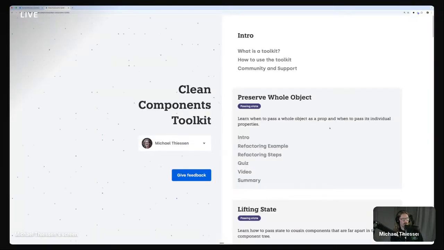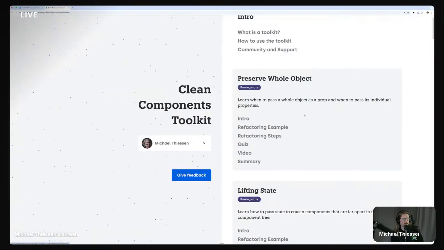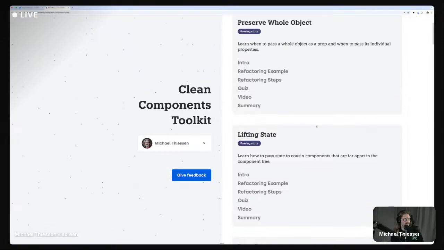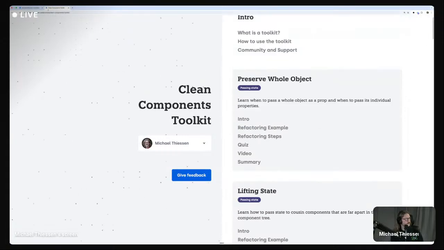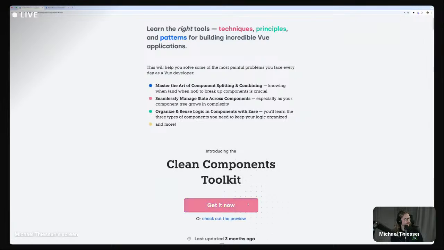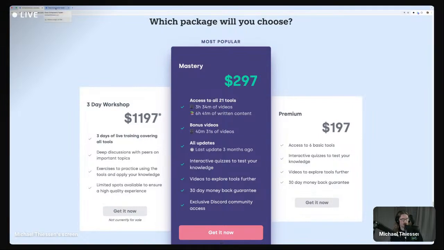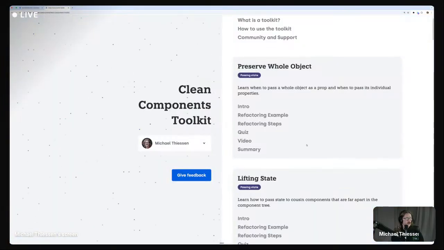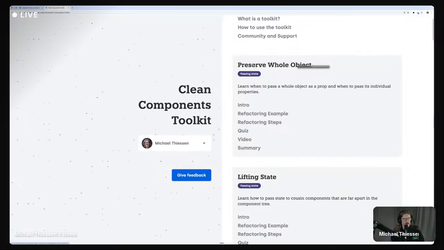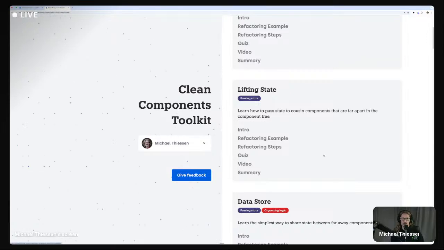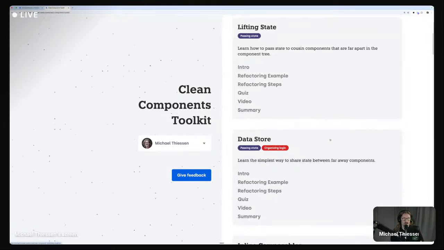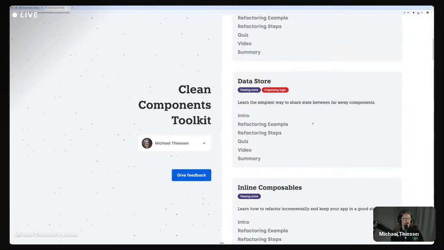So this has a ton of different patterns in it. I think there are 21 of them. If I go down here, yes, 21 different tools that you can look at and learn from. There are ones on passing state between components. How do we do that well? Where do we put state in our components? How do we pass data around our application is a big one.